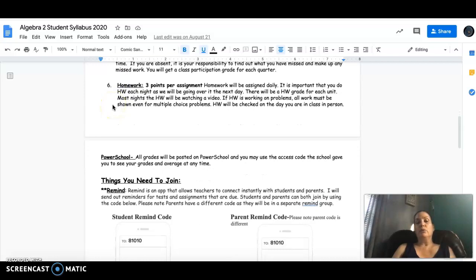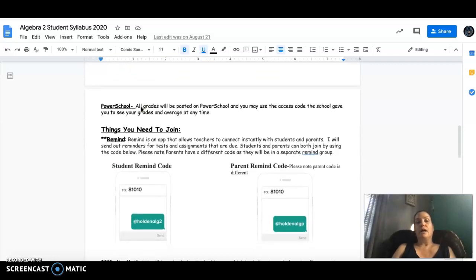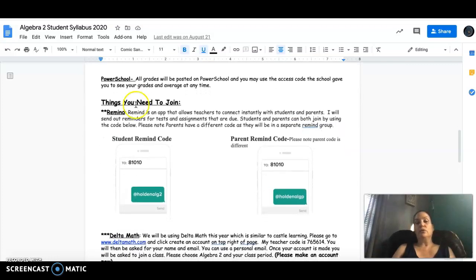Homework is generally going to be watching that video, so they do get points for watching the video. When they click the link, it goes right to something called Ed Puzzle, which tracks whether they're watching the video or not. All grades are in Power School, so you can see their average at any time.